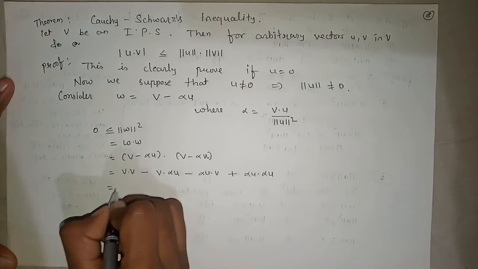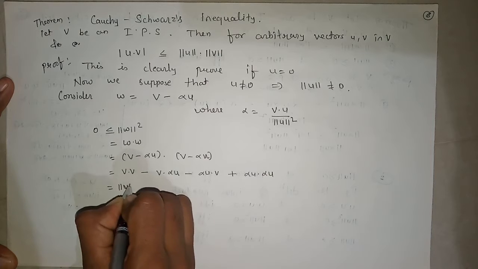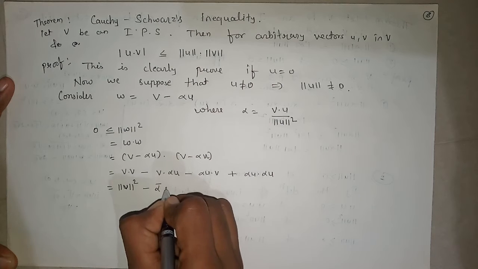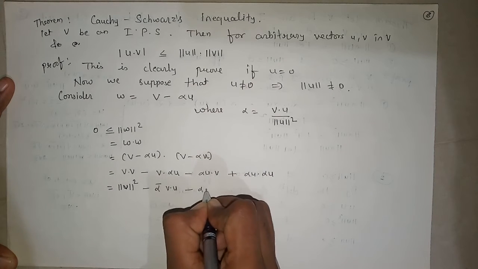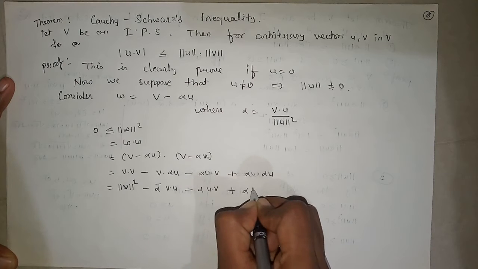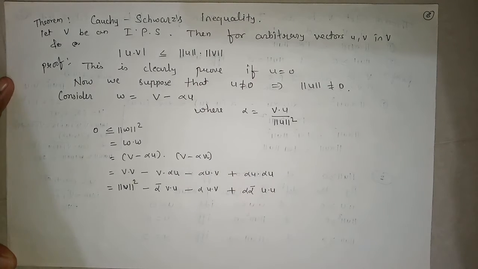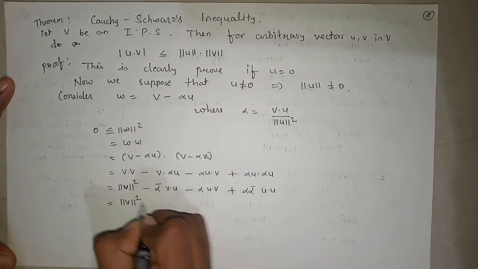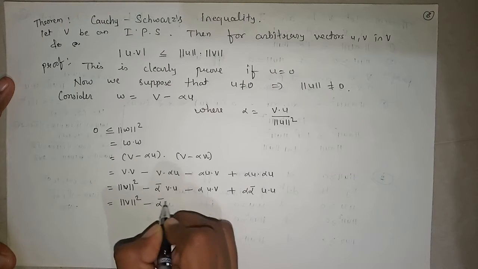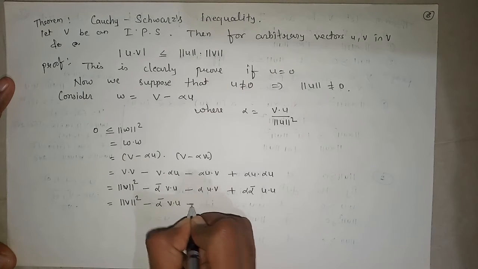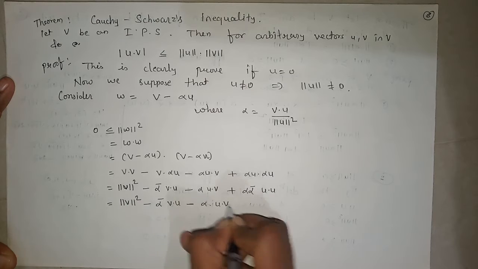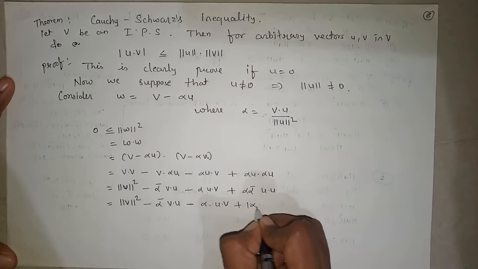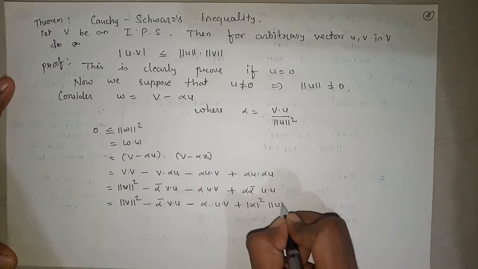So from this, v dot v is the norm of v squared. Alpha is at the second position, so we get alpha bar times v dot u, minus alpha times u dot v, plus alpha alpha bar times u dot u. So this is equal to norm of v squared minus alpha bar v dot u minus alpha u dot v plus modulus of alpha squared times norm of u squared.